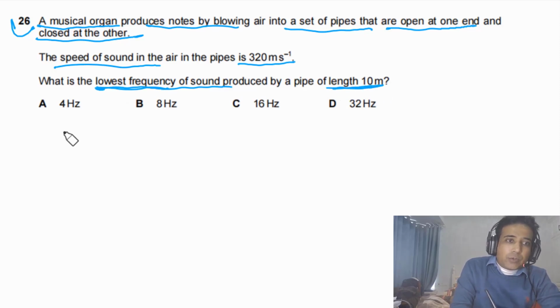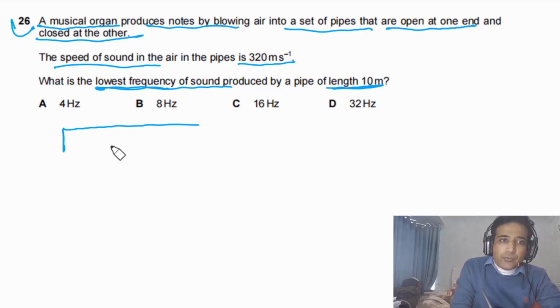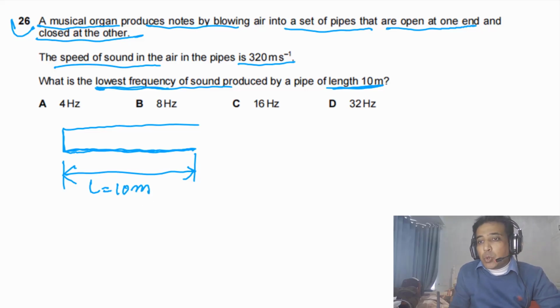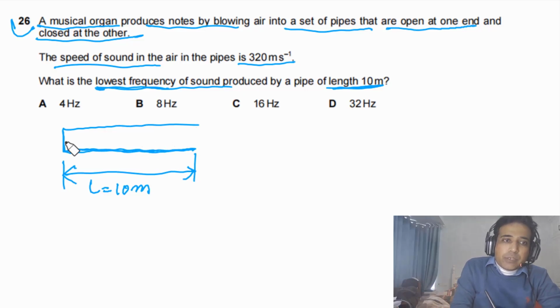Lowest frequency. It is given to us, one end open and one end closed pipe. So simply we can imagine this is a one end open, one end closed pipe, and the length of this one is given to us, that is equal to 10 meters. Lowest frequency means the longest wavelength. So first of all we can draw the stationary wave inside this one.